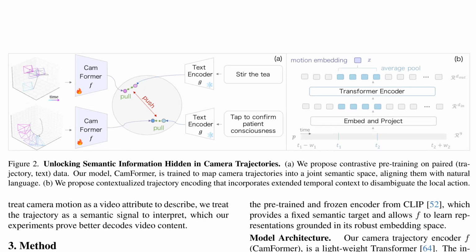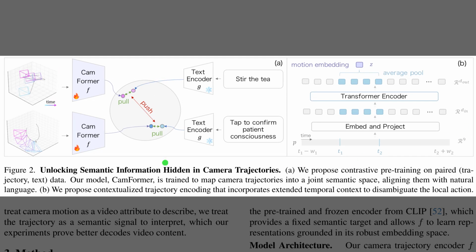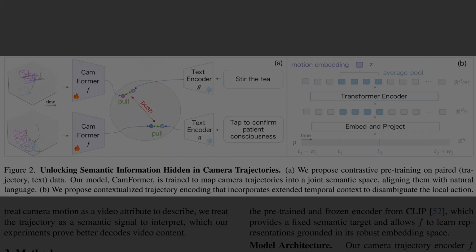So while Figure 1 posed the mystery, Figure 2 explains how CamFormer actually learns from motion. The left side shows raw 3D camera paths fed into CamFormer, whose outputs are pulled close to matching text descriptions like stir the tea or tap to confirm patient consciousness, and pushed away from mismatched ones. The right side details the contextualized trajectory encoder, which embeds each pose sequence along with several seconds of surrounding motion so that ambiguous snippets become easier to interpret.